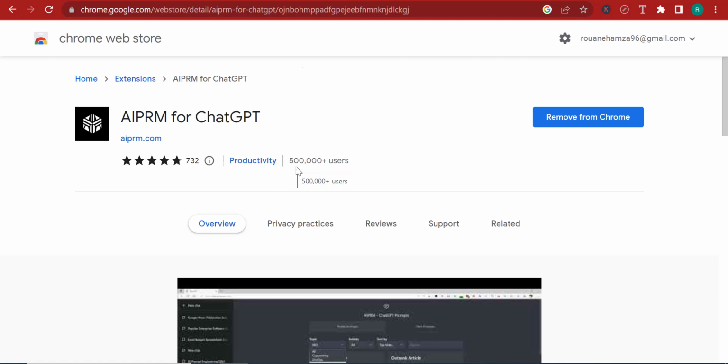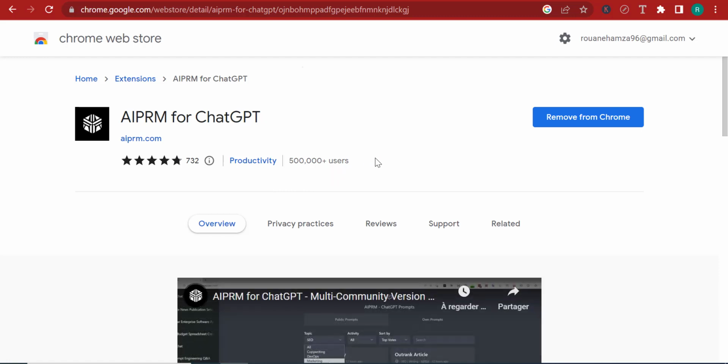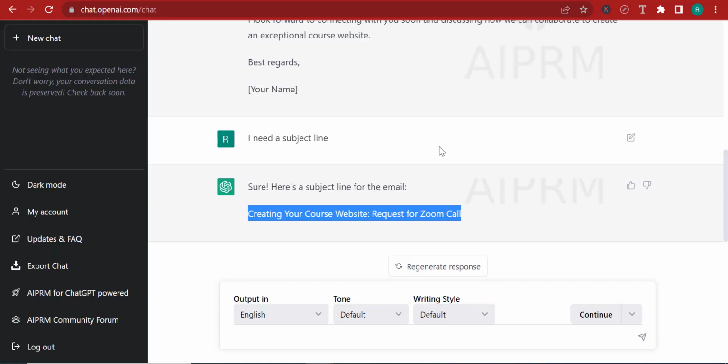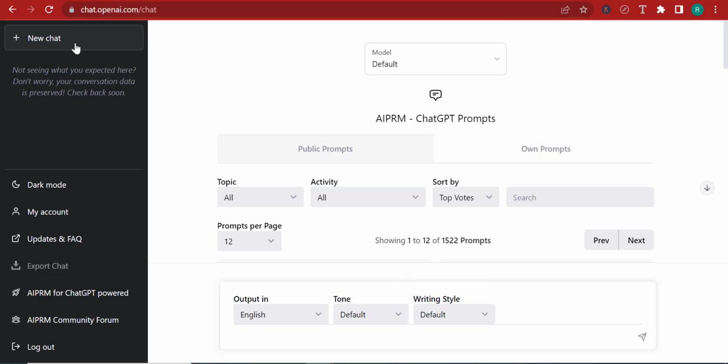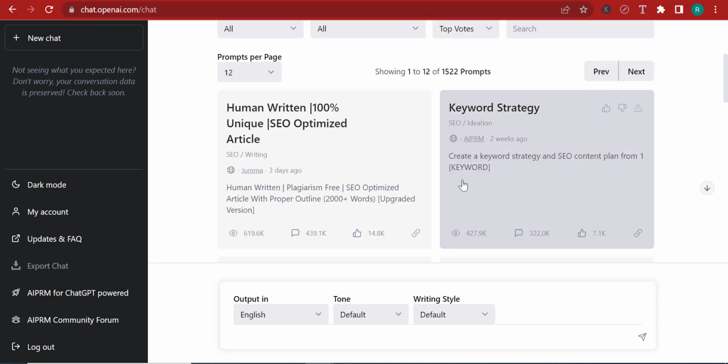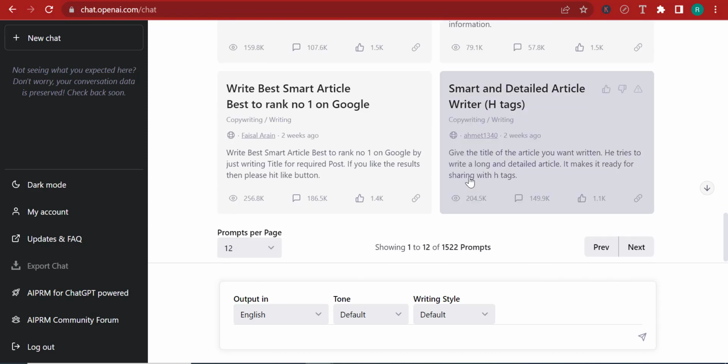You can see that already 500,000 users are using this, so you can go and join the ranks. Go ahead, add this, and log into your Chatgpt session. Now, I have Chatgpt Plus, so if I click New Chat, you can see that my Chatgpt looks a little bit different than yours because I have enabled the APRM extension. And what this does is it gives me access to a lot of prompts that I can use.